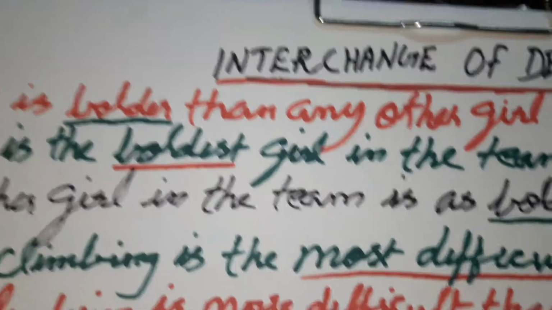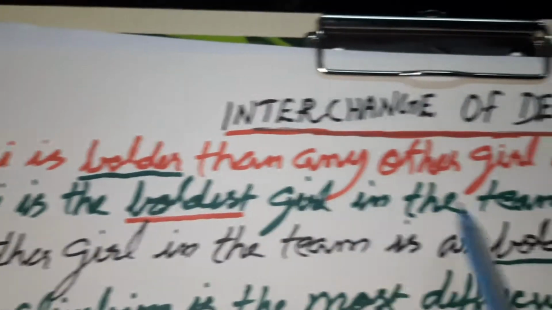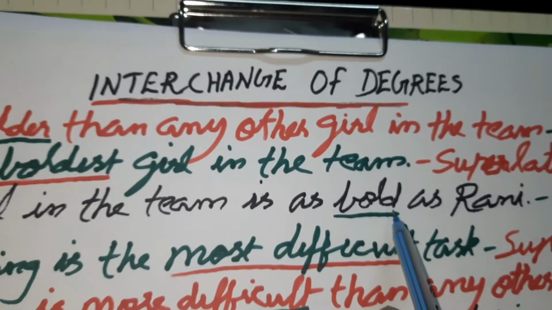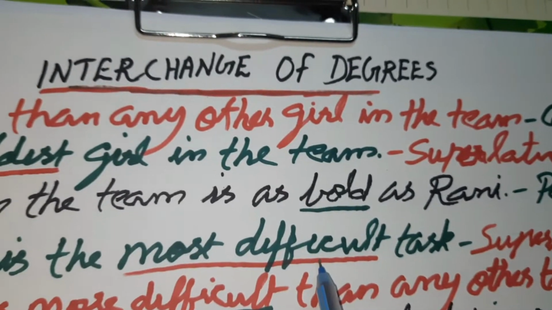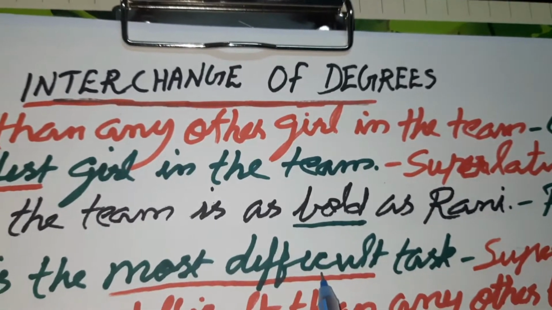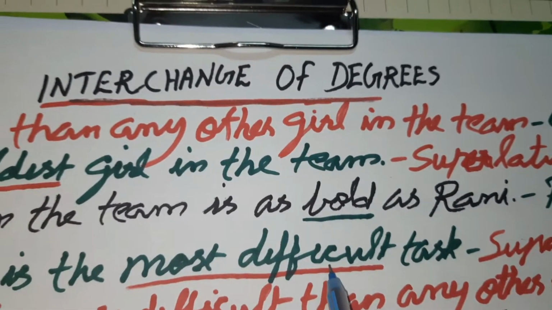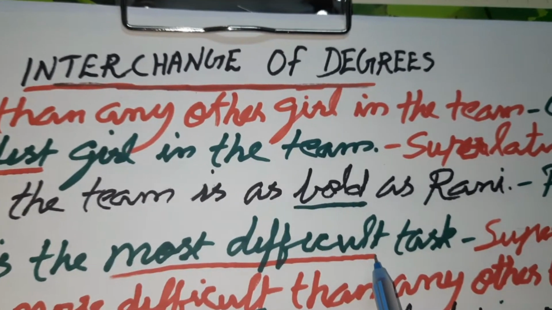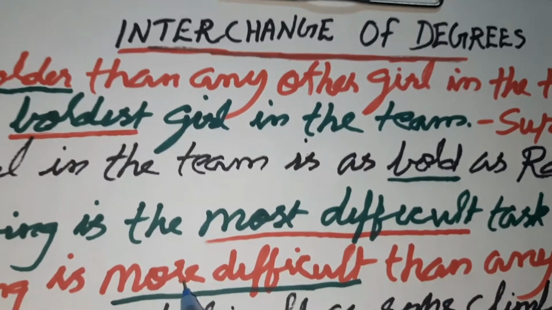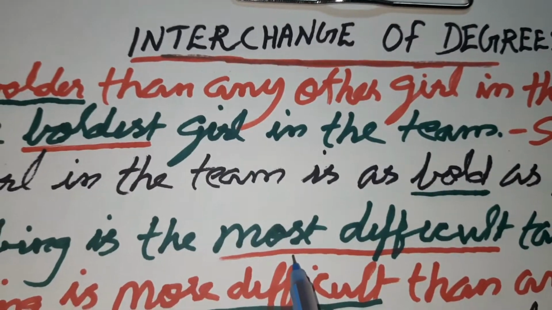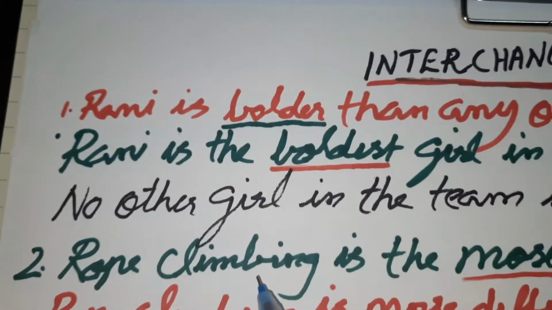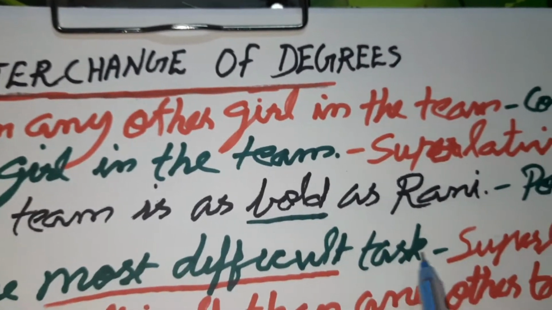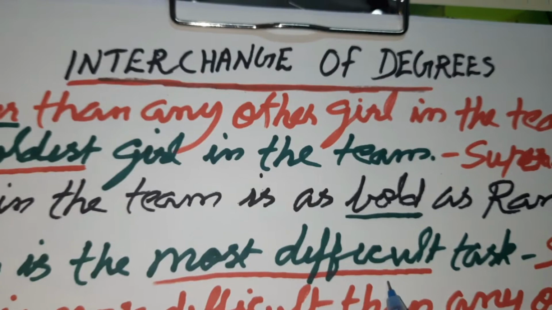Now, we will see bigger words. This word "bold" has only one syllable. That means in one sound we are saying bold. But here, more syllables are there in big words. Difficult. So this is a big word. We cannot use -er and -est for comparative and superlative. So in this we have to use "more difficult" and "most difficult." See, rope climbing is the most difficult task. That is in superlative form, most difficult.